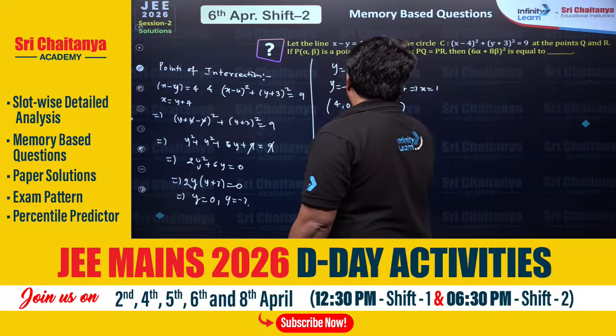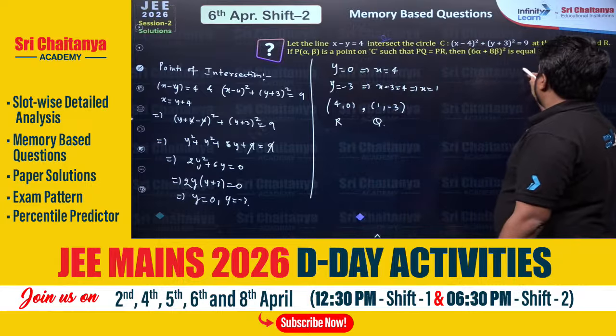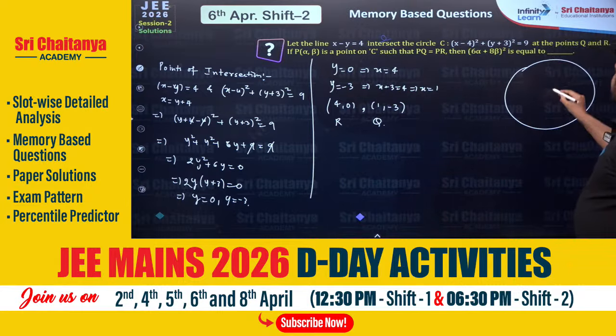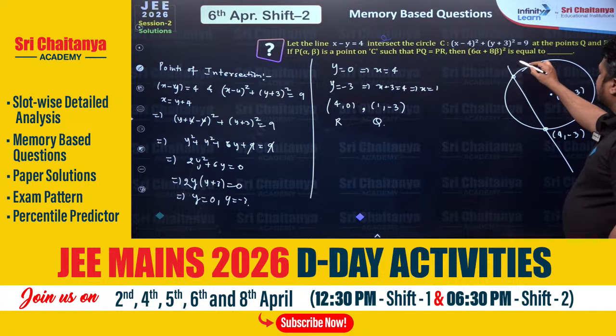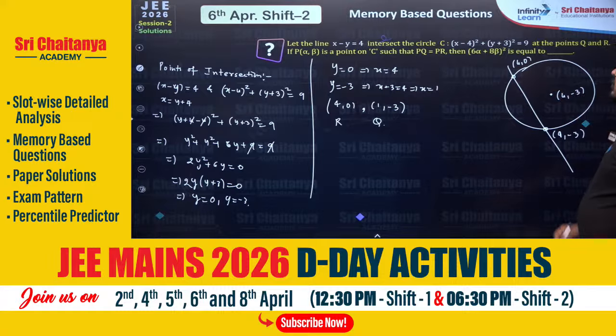Let's name them R and Q. So there is a circle with the center at (4, minus 3). There is a line which is intersecting at two different points. One of them is, let's say, (1, minus 3). Another one is (4, 0).